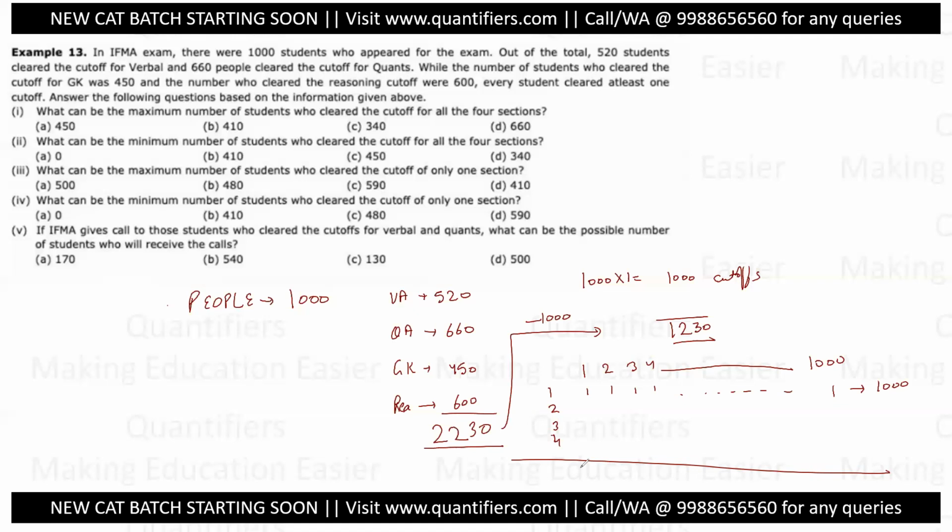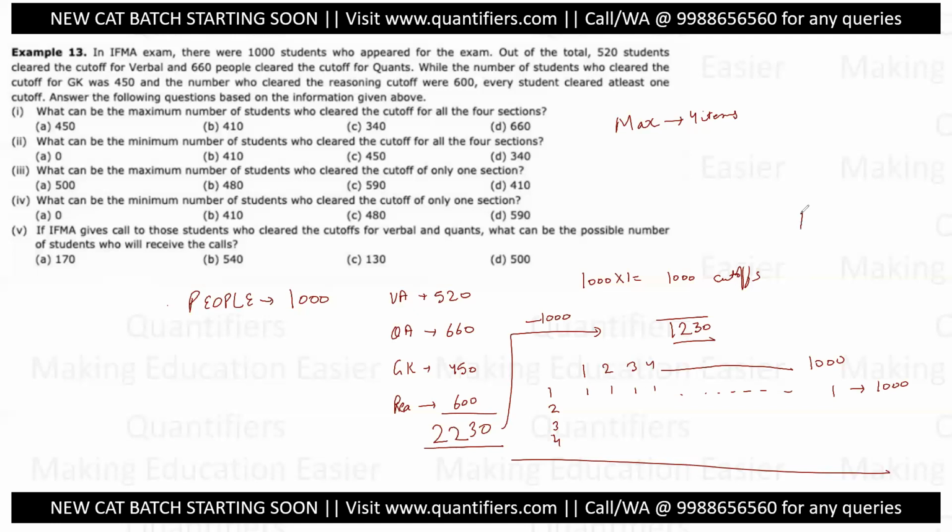Now what are they asking us? What is the maximum number of students who cleared the cutoff for all the sections? I have to maximize 4. I have to maximize the number of people who like all the 4 items. Now, if I want to maximize the people with all the 4 items, right now they have 1 each. And I want to maximize the 4, which means I would want to give everyone 3 more. अब मैं सबको 3, 3 और देना चाहूंगा ताकि मैं सबको 4, 4 कर सकूं, जितने ज्यादा हो सके. अगर 2, 2 दूंगा किसी को 3, 3 दूंगा, तो किसी के पास 3 होगा, किसी के पास 4 होगा. But since I want to make everyone 4, I will give 3 each.